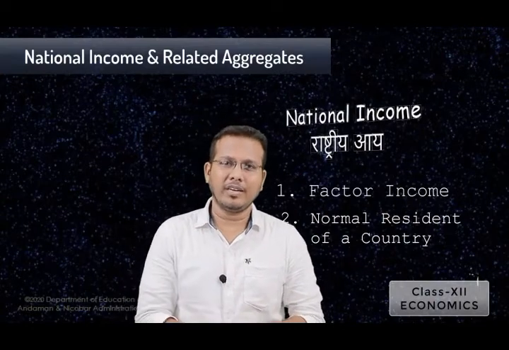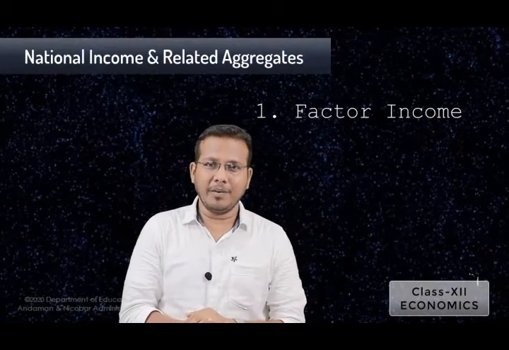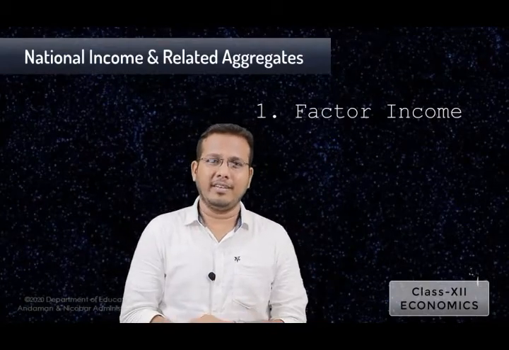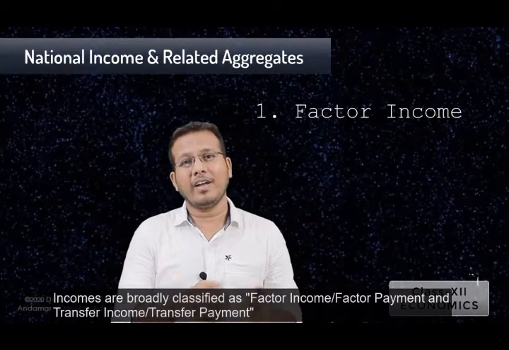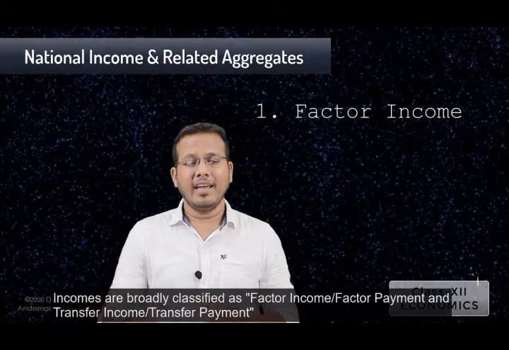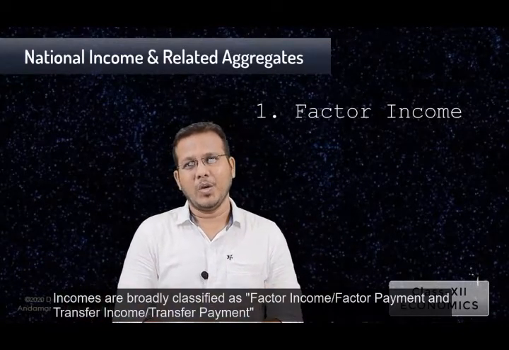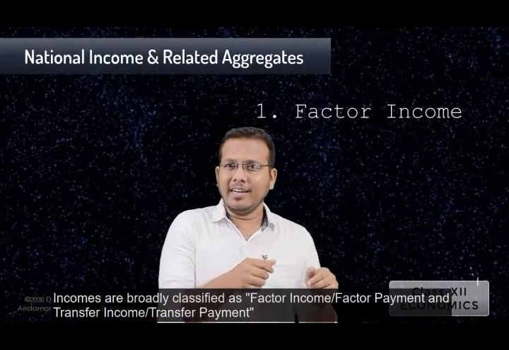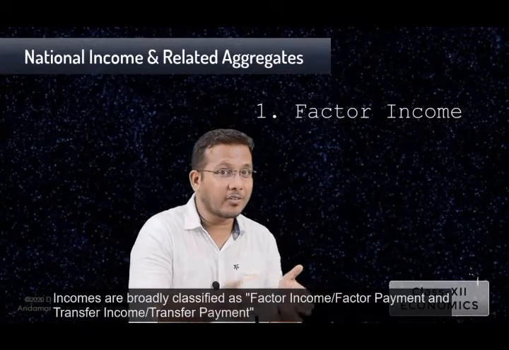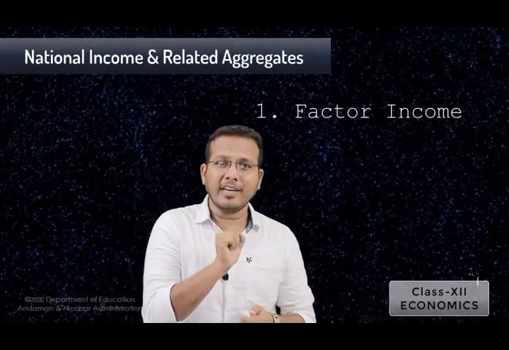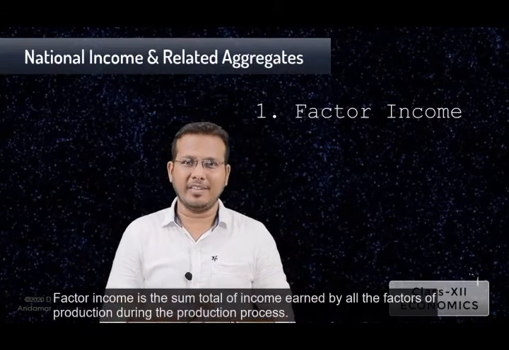So first of all, we study the factor income. What do you mean by factor income? Before studying factor income, income can be classified. The income which is earned in an economy can be classified as the factor income or factor payment, and the next one is transfer income or transfer payments. So the income of the economy can be classified as factor income and transfer income. Factor income is the income earned by all the factors of production.